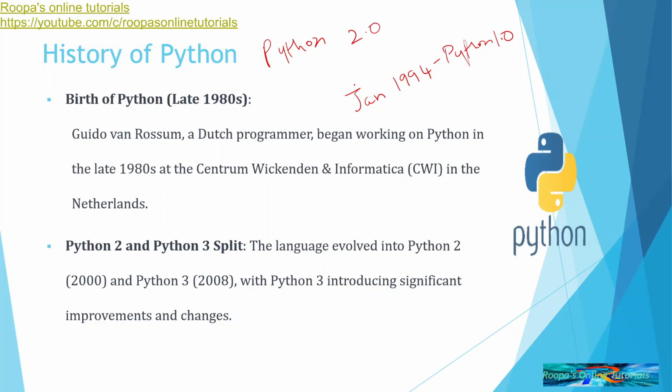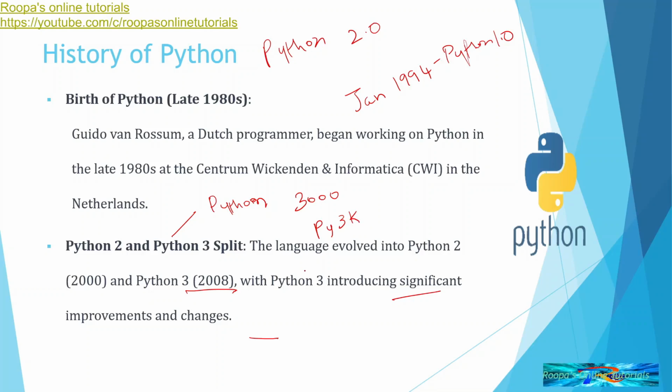Python 2.0 had very good features, and programmers were developing a lot of code on Python 2.0. Later in 2008, Python 3.0 was released. There were significant improvements and changes when Python 3.0 was released. It was also called Python 3000, and it was also called the Py3K series.